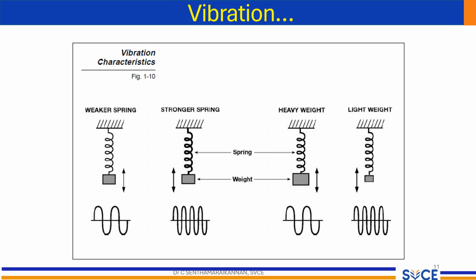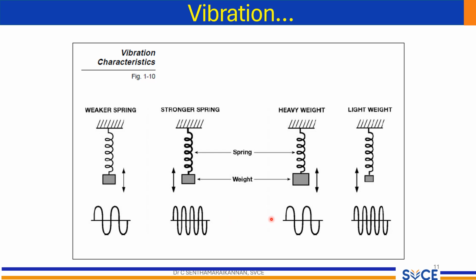The characteristics of vibrations vary based on factors like spring stiffness and the mass attached to it. In the illustration, a weaker spring results in a lower frequency as it restores the object to its equilibrium position more slowly. Conversely, a stronger spring increases the frequency as it can restore the object more swiftly.